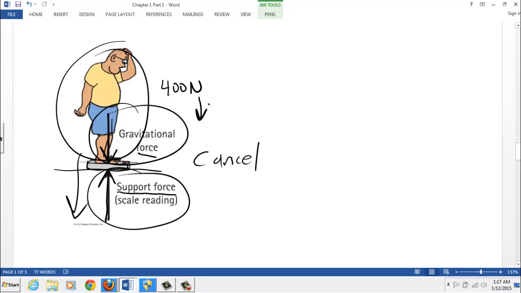That downward force is 400 newtons. Well then, if he's at rest, the velocity's not changing, it's actually 0, then we can calculate the support force. It has to be the opposite of the weight force. So the support force is actually 400 newtons pointing up. Opposite directions, same size or magnitude, and they cancel.